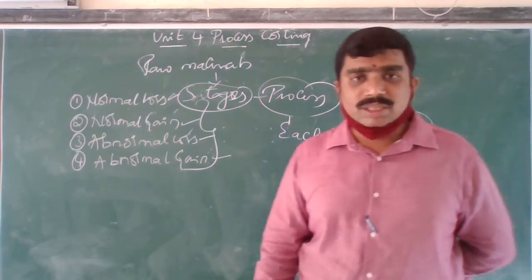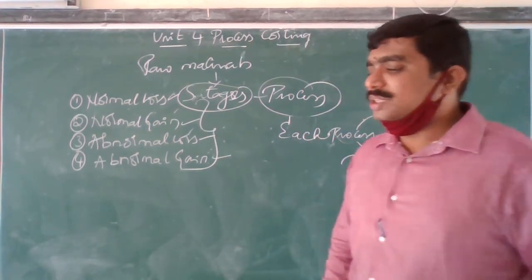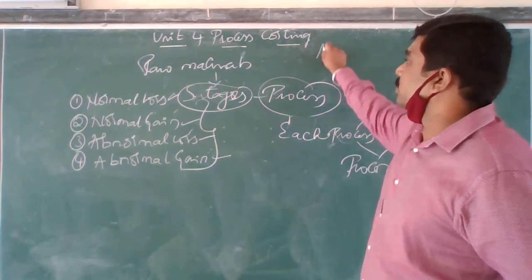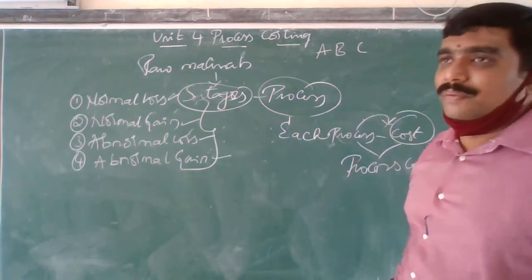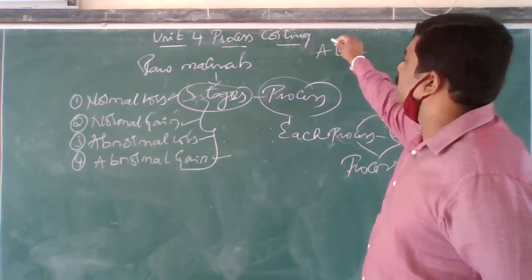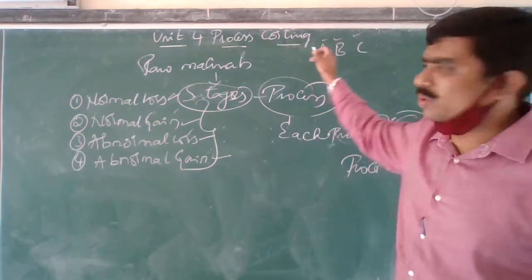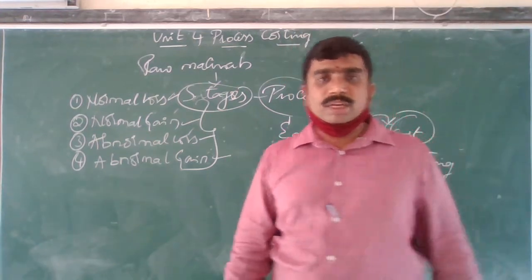Are you all clear with this? Are you all understanding? So after this, just an example I am going to give. There will be 2 or 3 processes, process A, process B, process C. They are going to give me the question with process A, process B, process C, or process X, process Y, process Z. Are you all clear with this? I hope everyone is clear.